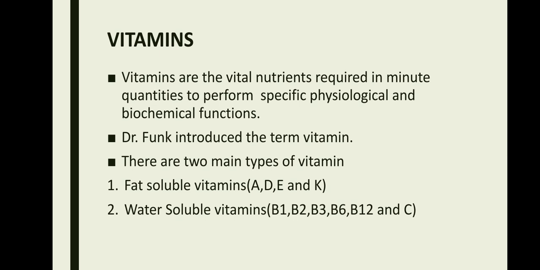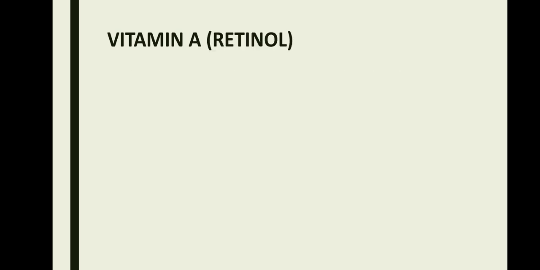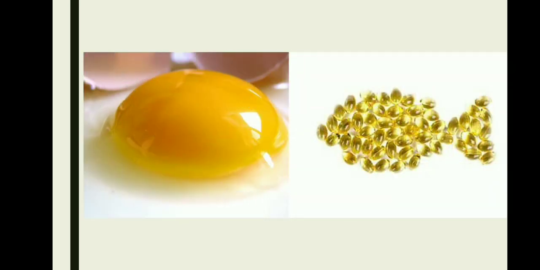So what are fat-soluble vitamins and water-soluble vitamins? Fat-soluble vitamins are those vitamins which can get stored in the fat cells, and those vitamins which cannot be stored in the fat cells are known as water-soluble vitamins. Now let's take a look at the first vitamin, which is vitamin A. Vitamin A is also known as retinol. The sources of vitamin A are carrots, papaya, egg yolk, fish liver oil, and apart from this, liver and dairy products are also good sources of vitamin A.